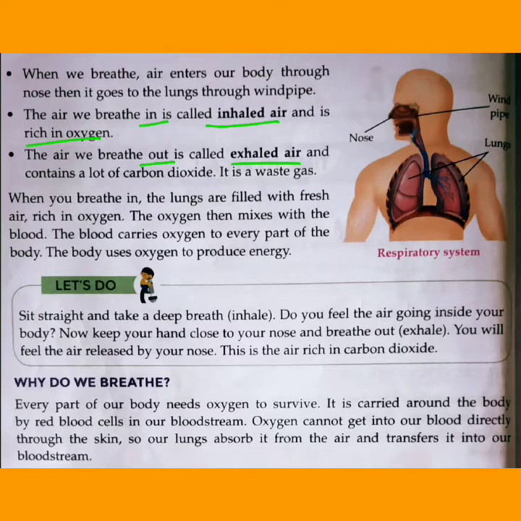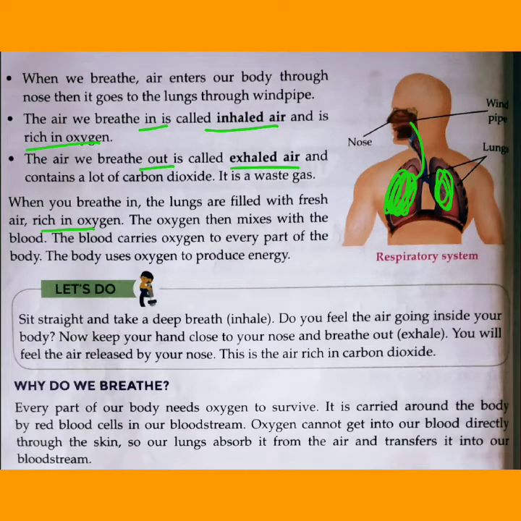So what happens in this process? When we breathe in, our lungs are filled with fresh air that is rich in oxygen. That oxygen then mixes with the blood. As we have already read, the circulatory system consists of the heart, blood and blood vessels. So this oxygen mixes with the blood and through blood vessels passes to all parts of the body.